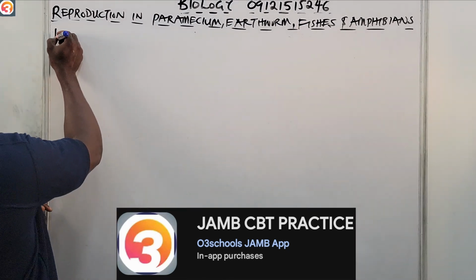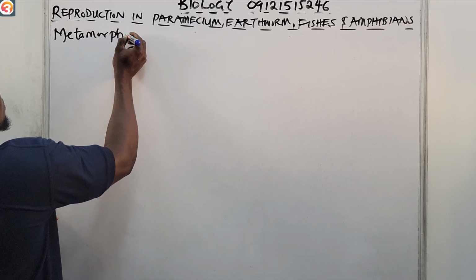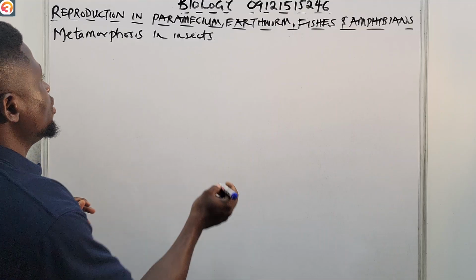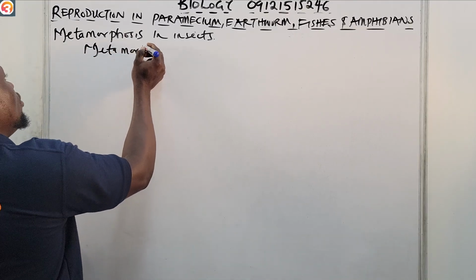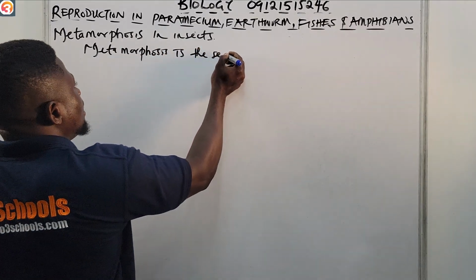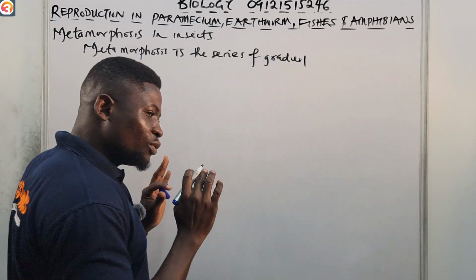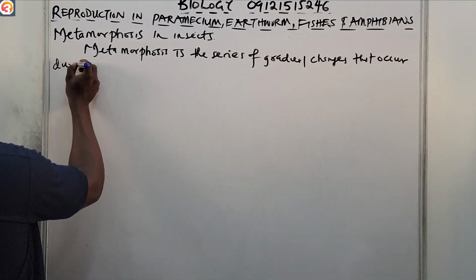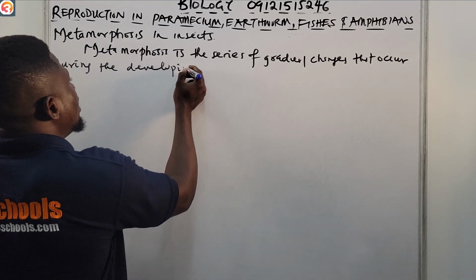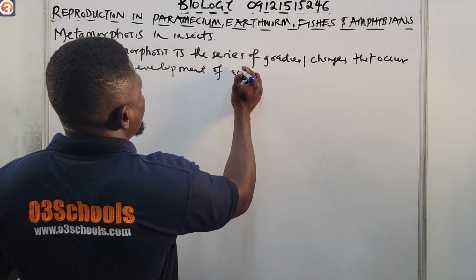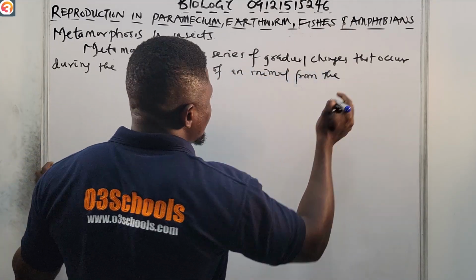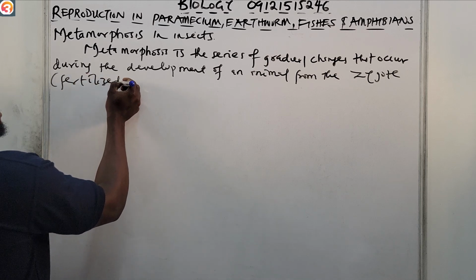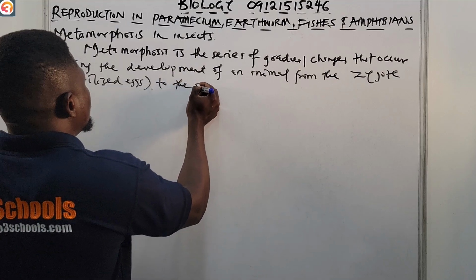Now let's talk about metamorphosis in insects. Metamorphosis is a series of gradual changes that occur during the development of an animal from the zygote, which is the fertilized egg, to the adult.